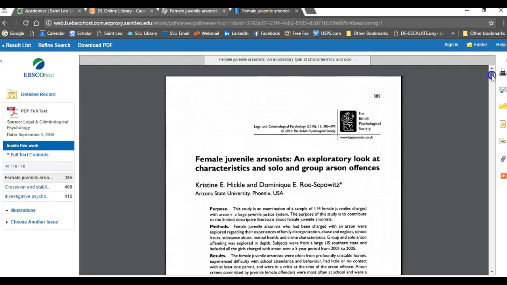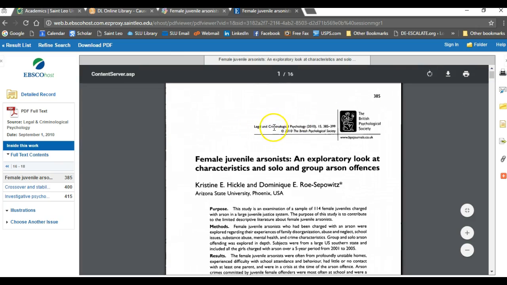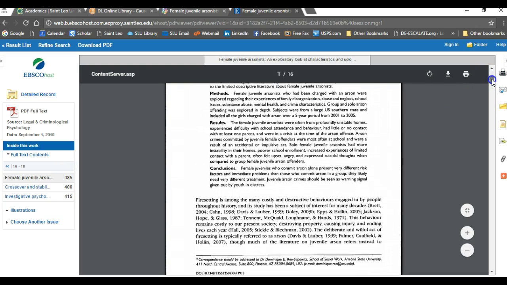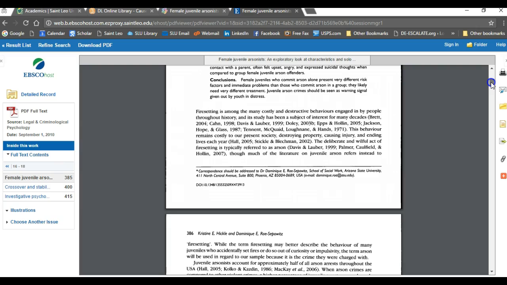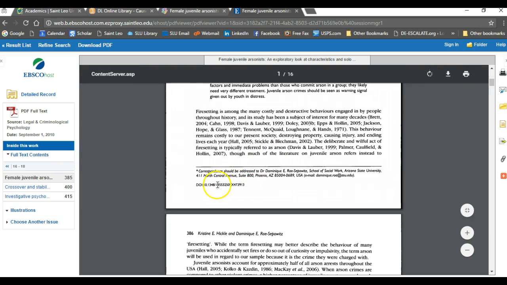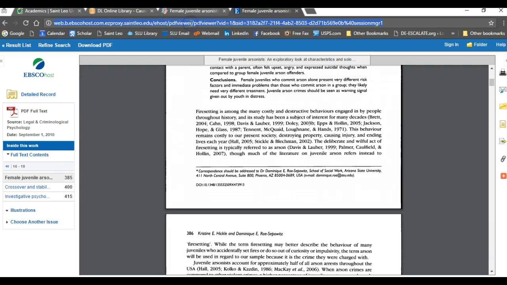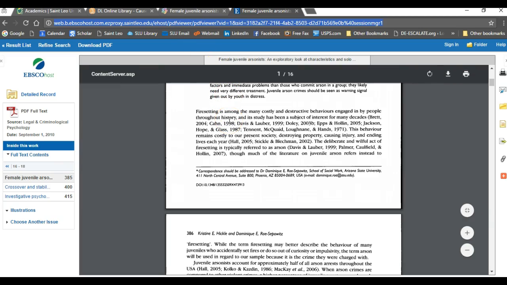So in this case, you can see right at the top, here's the title of the journal, Legal and Criminological Psychology. There's the year. The volume is 15. The page numbers of the article are 385 to 399. And we don't see a DOI, but let's scroll down. Remember I said look at the bottom of the first page or 2. And there at the bottom of the first page is that DOI. If you didn't find a DOI, you go to the top and copy and paste this URL, the URL with the full article on it, in order to properly locate this article in the future.